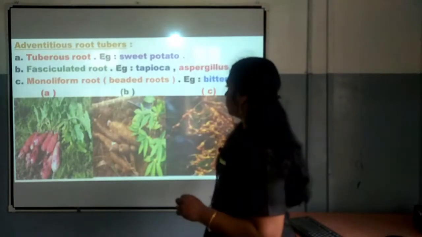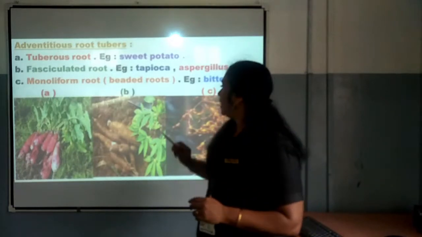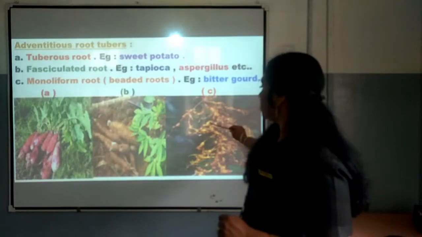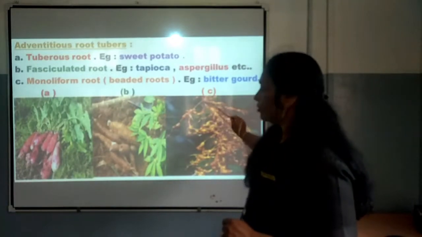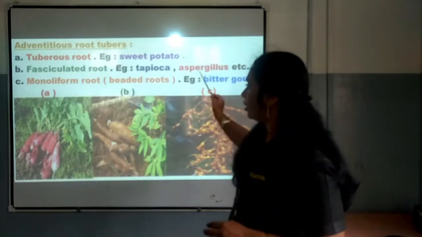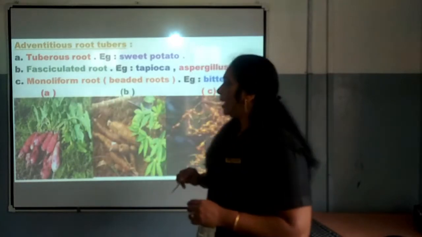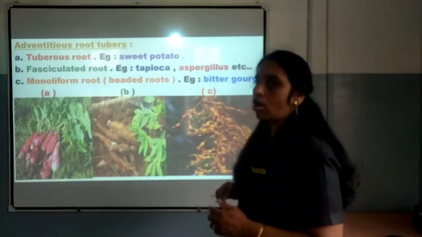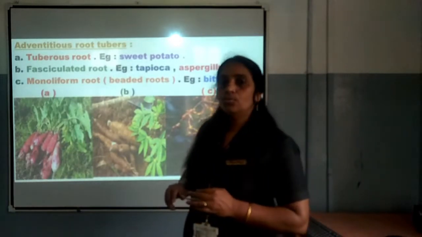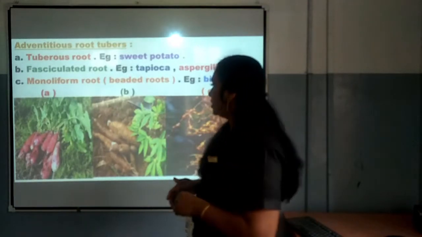And the next one is related to moniliform root or beaded root. An example is bitter gourd. In the case of bitter gourd, we can see the beaded roots. These are the roots you can see in the form of beads, isn't it? Therefore, it is known as beaded roots or moniliform root. And example is bitter gourd. I think, my dear children, you would have understood about the adventitious root tubers, isn't it?